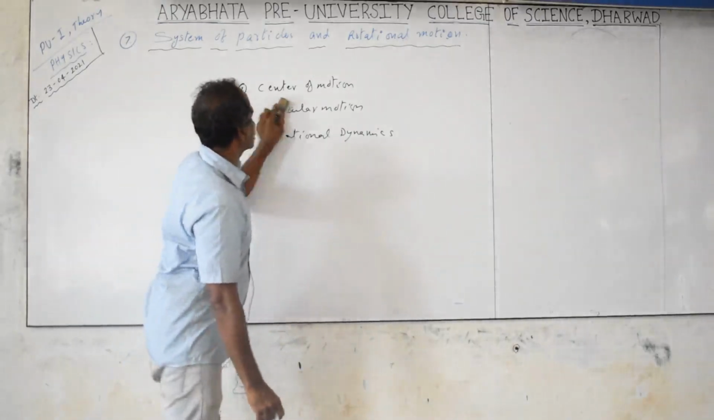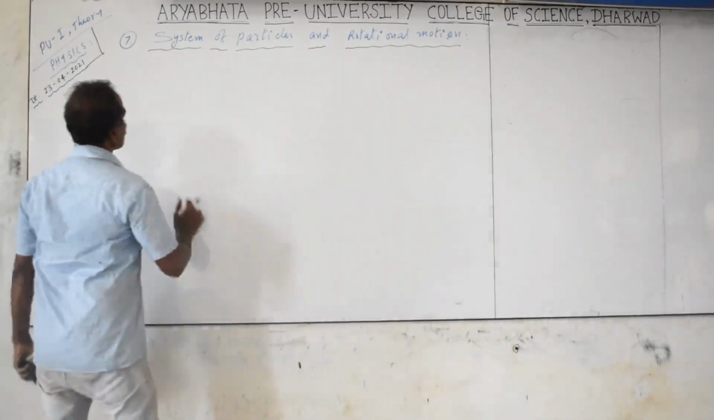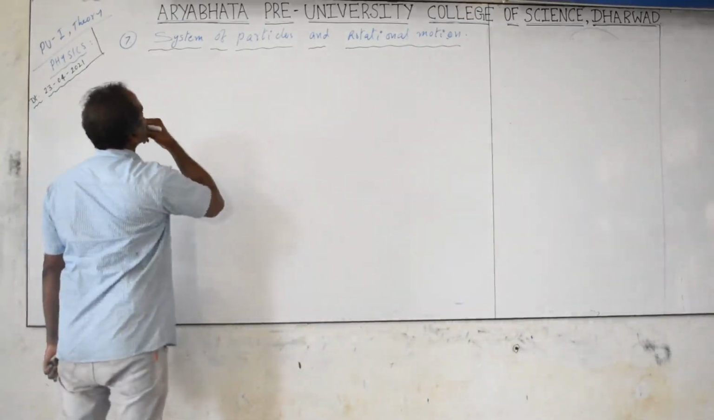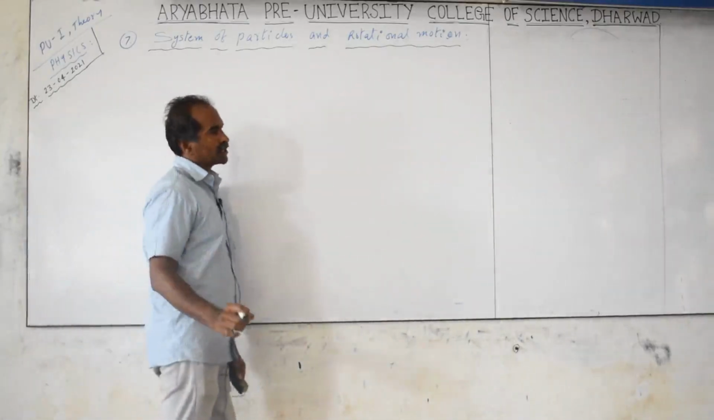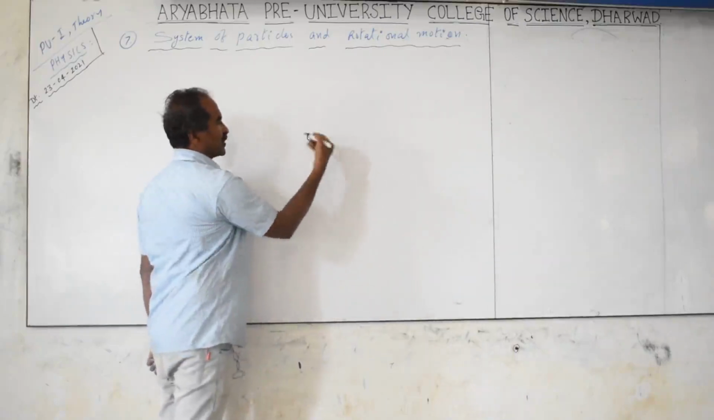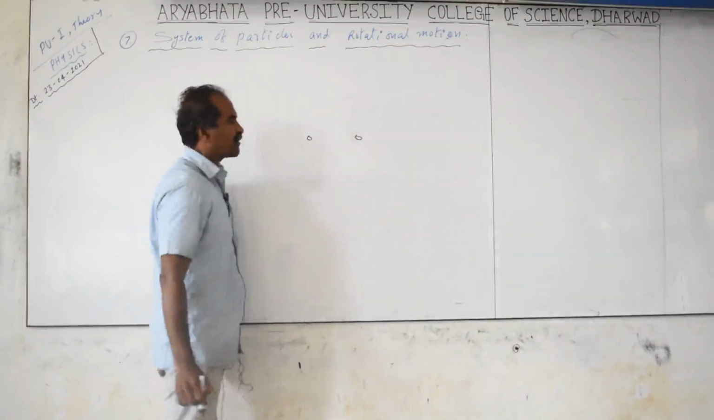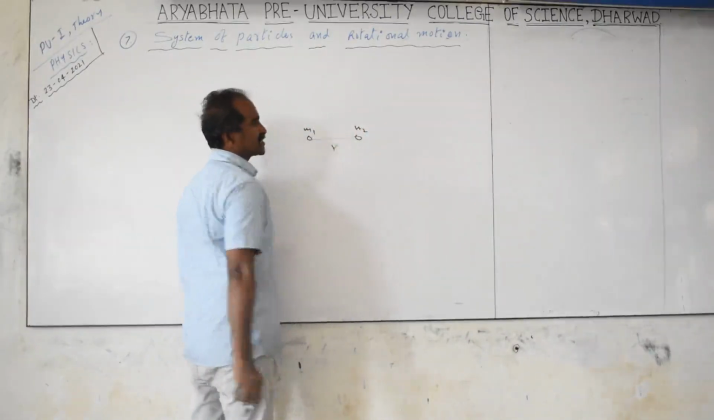Center of mass and center of gravity. Before that we have to discuss some points. System of particles. System here means a collection of objects with some particular distances. If you are taking two objects separated by some distance, it is called a system of two particles. Say masses m1 and m2, separation is r. We say it is a system of two particles.